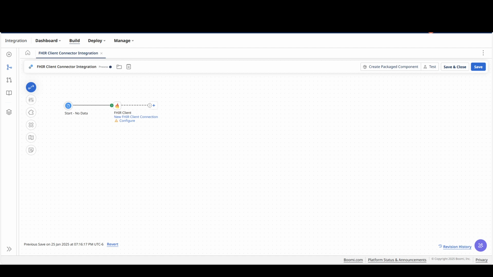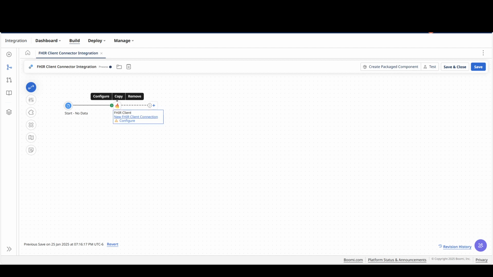Today we are going to discuss the FHIR Client Connector. FHIR is the Fast Healthcare Interoperability Resources Client Connector, which allows you to interact with a server that implements the FHIR standard to securely create, retrieve, delete, and otherwise interact with sensitive healthcare data between different healthcare systems. The connector supports the R3, R4, and R5 FHIR standards.